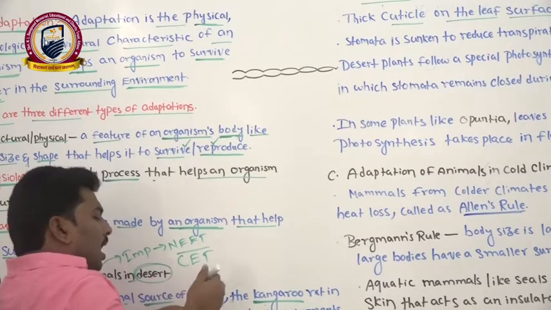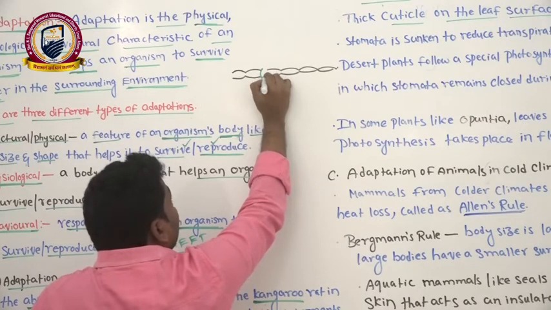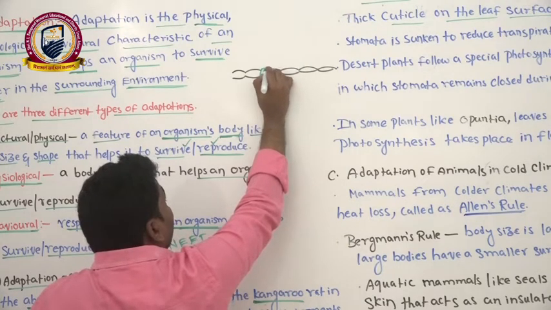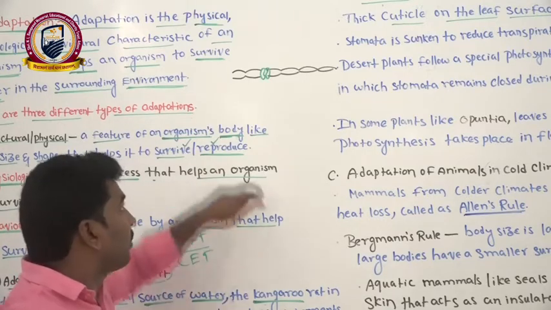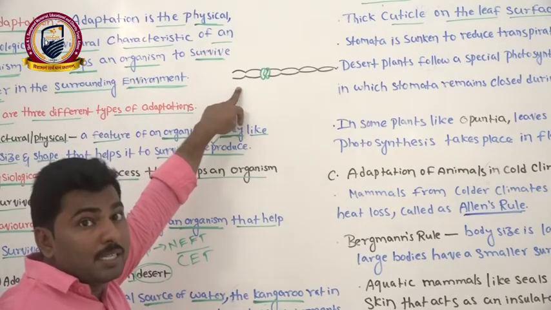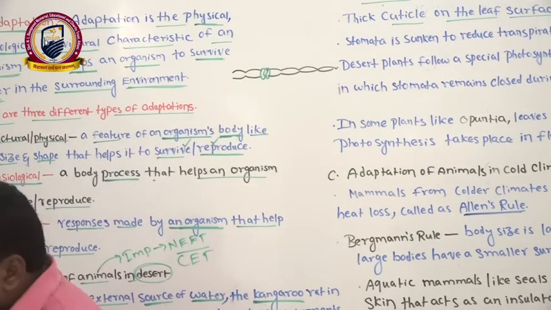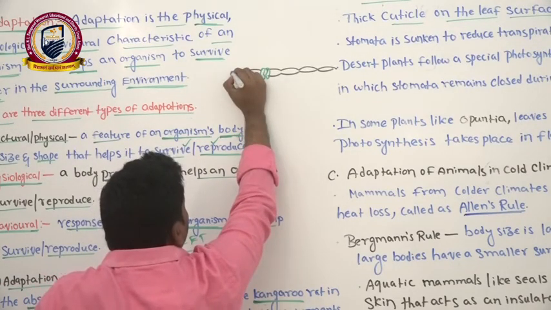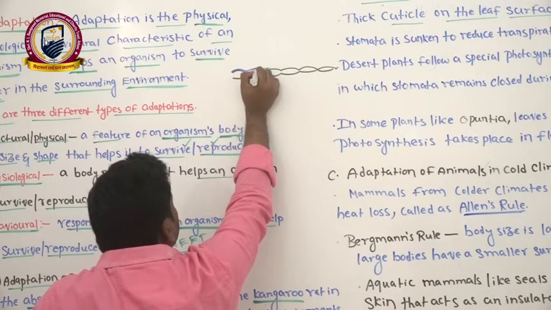Now we can see, in the middle of the epidermal cells, stomata is located. We know very well, we have discussed this concept in transpiration, plant transportation, as well as in the anatomy of flowering plants. Here, if you notice, on top of these epidermal cells, one layer is present.